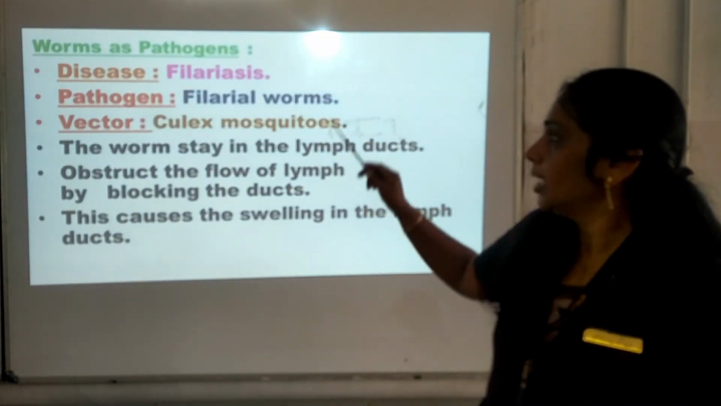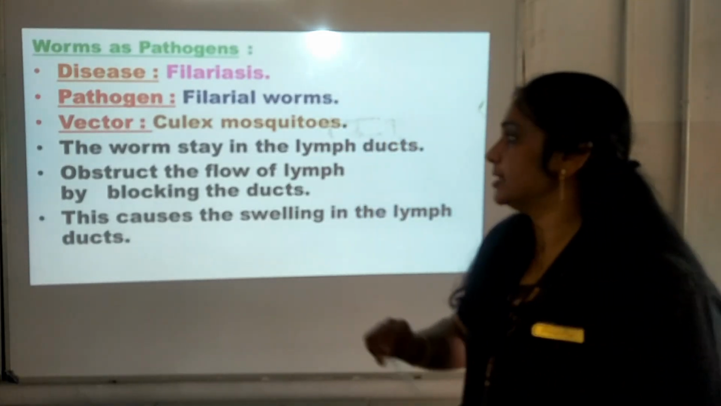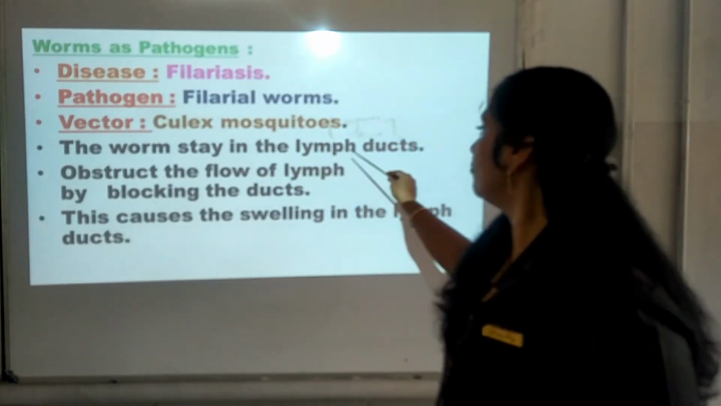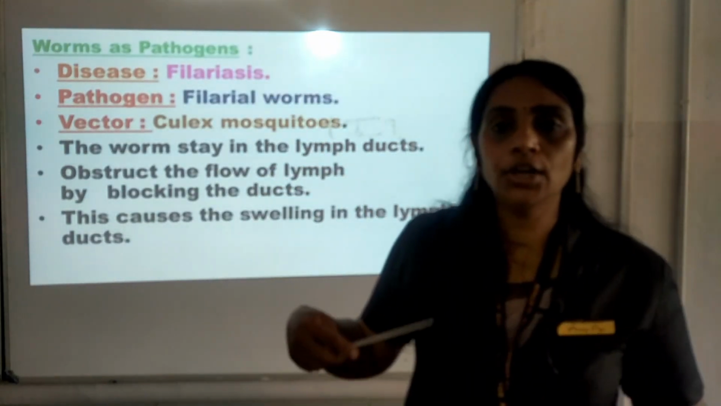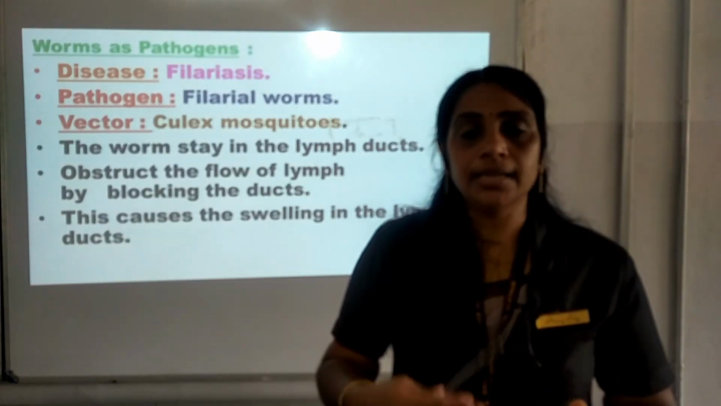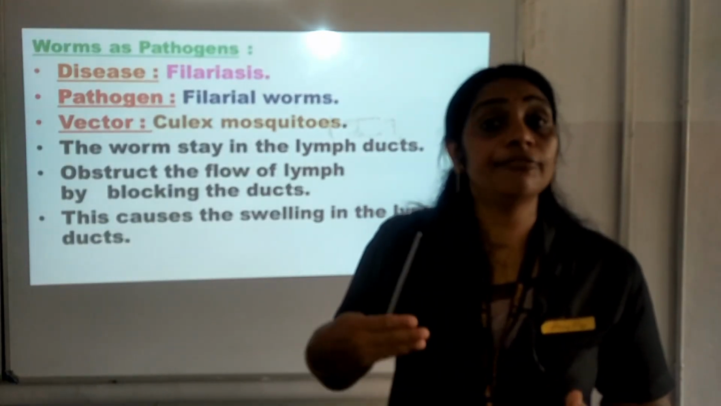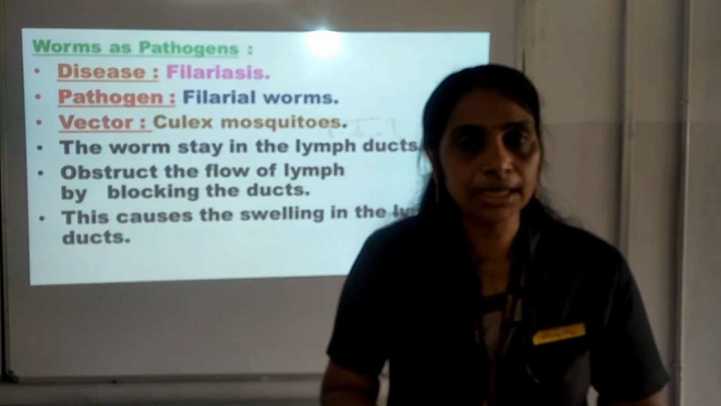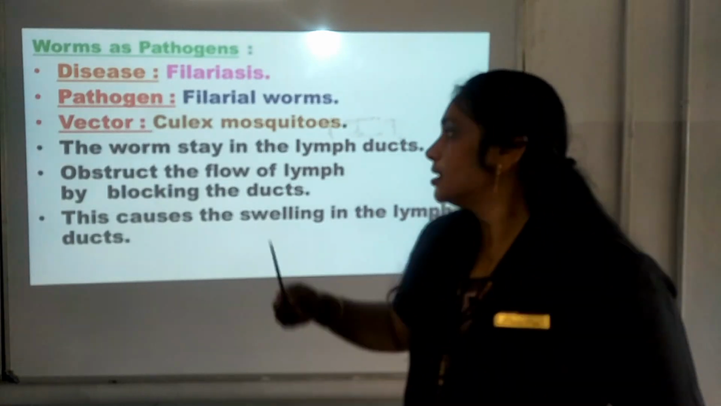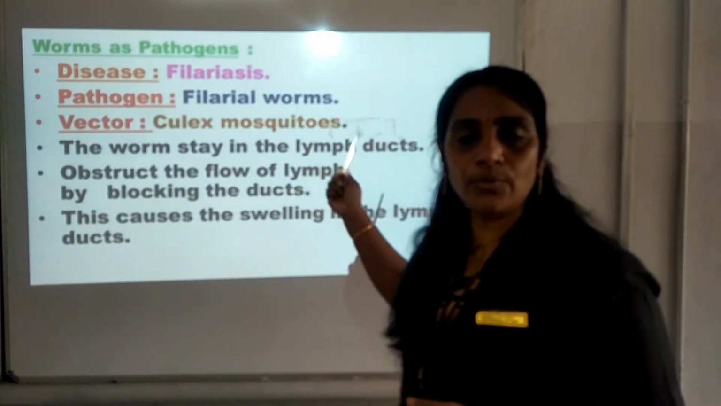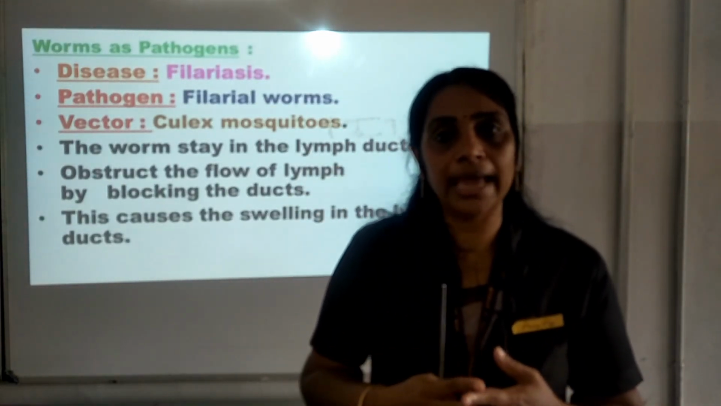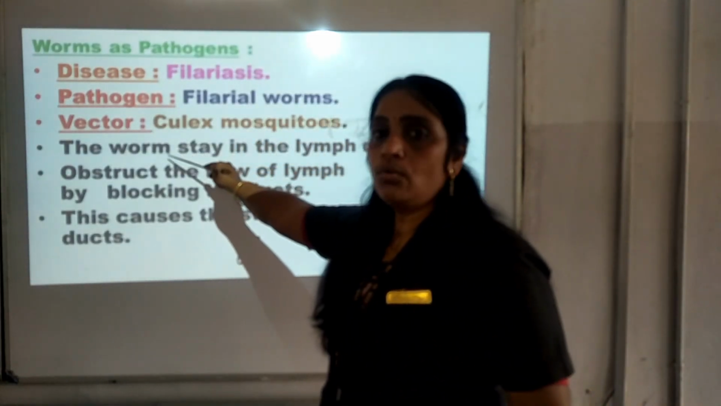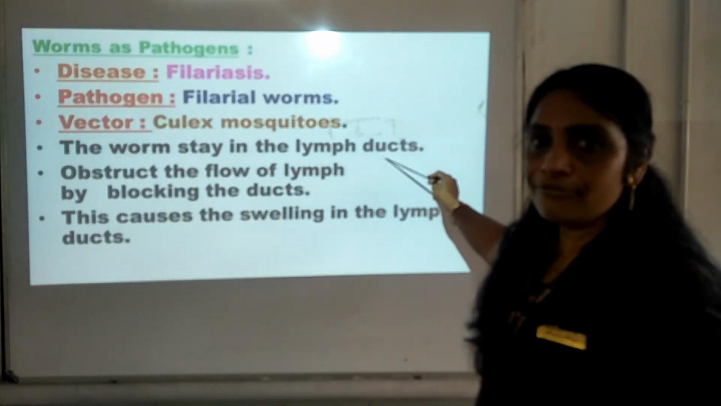And now we can see how filariasis takes place. The worm, that is the filarial worm, stays in the lymph duct. We know that in the human body, blood vessels are there. In the same way, lymph vessels or lymph ducts are there. Through the blood vessels, blood will flow, and blood is a colored fluid. And the lymph ducts are the vessels through which the lymph flows, and the lymph is a colorless fluid. So what is happening there? The filarial worm will be staying in the lymph duct.